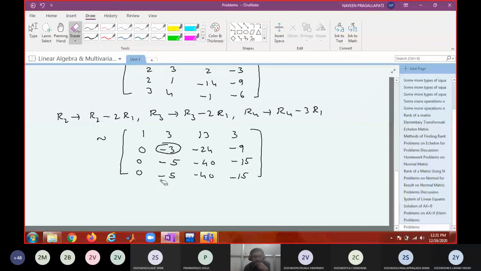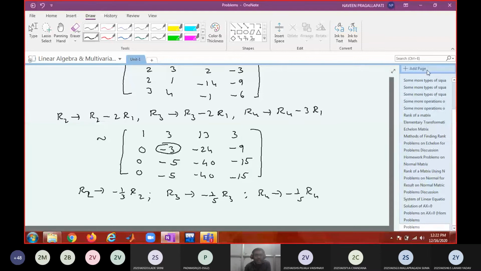If you want me to divide the third row by minus 3, I can write R2 gets minus 1 by 3 into R2, R3 gets minus 1 by 5 into R3, and R4 gets minus 1 by 5 into R4.